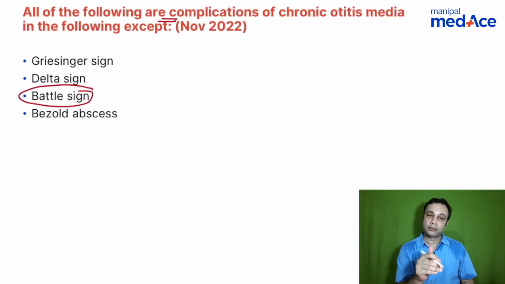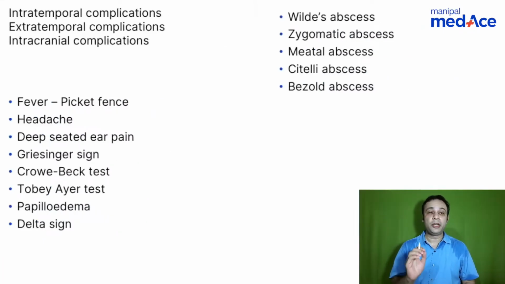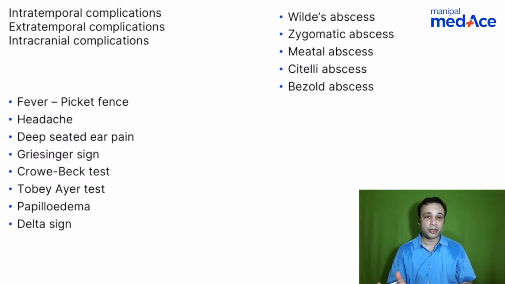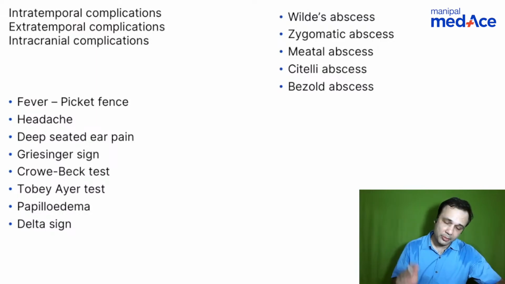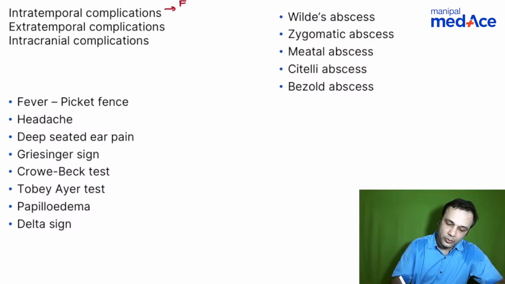So let's enumerate what the complications are here, right? When you talk about complications, you have intratemporal, extratemporal, and intracranial complications, right? So three very important groups, or in a better way, this has been classified. You can have extracranial, extratemporal as well. Okay, so let's make it simpler: intratemporal, extratemporal, and intracranial complications. When you talk about intratemporal complications, what are you looking at? You are looking at facial nerve paralysis.